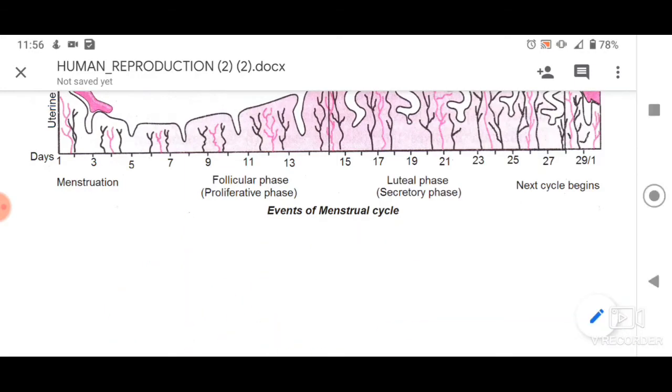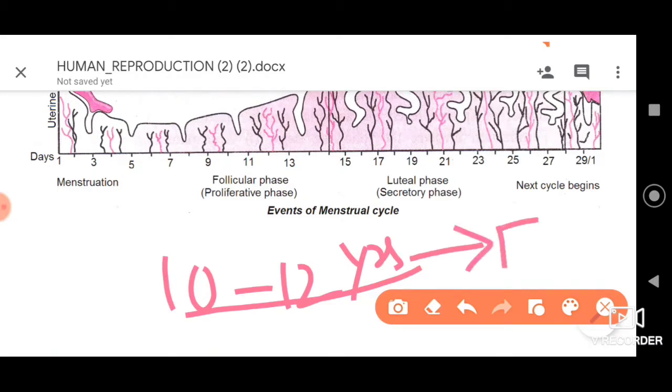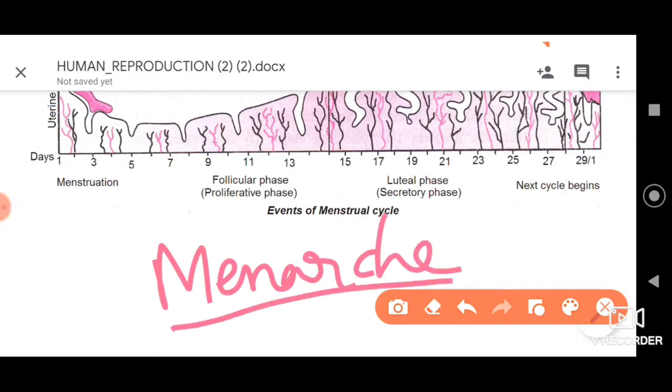Now let us understand when exactly the puberty age exists. The puberty age, in fact, exists from 10 to 12 years, dear friends. In the case of girls, the menstrual cycle will start, but here we need an important hormone, which we refer to as FSH, that is the follicle stimulating hormone, which is secreted by the pituitary gland. Remember that the first menstrual cycle is referred to as menarche. The first menstrual cycle is generally referred to as menarche. So this is important, my dear friends.